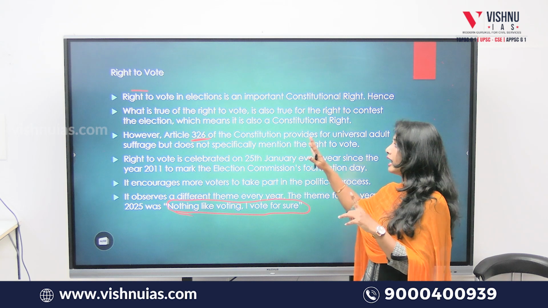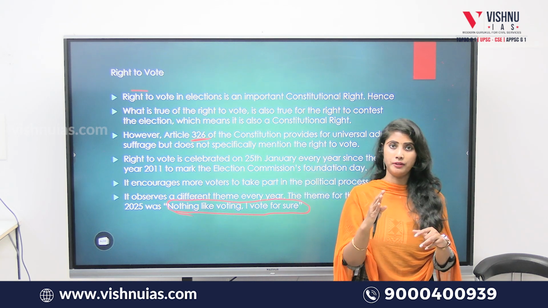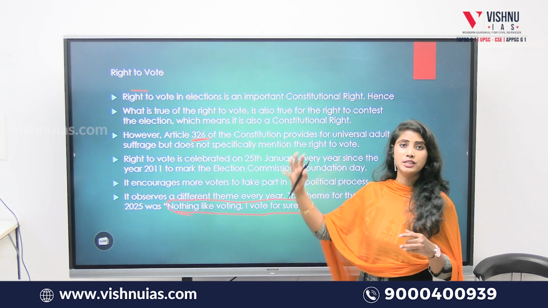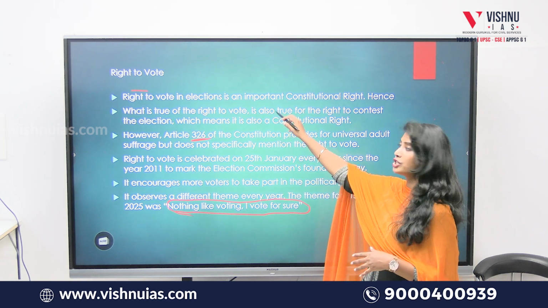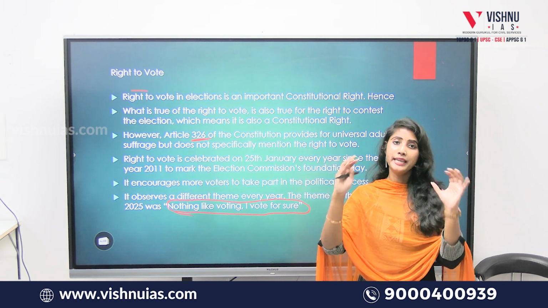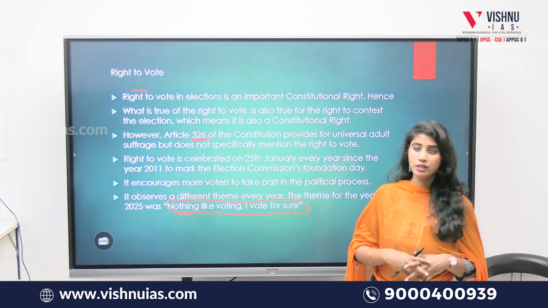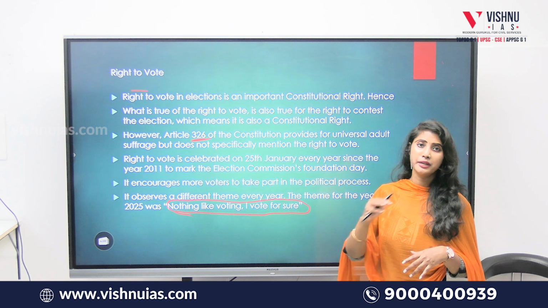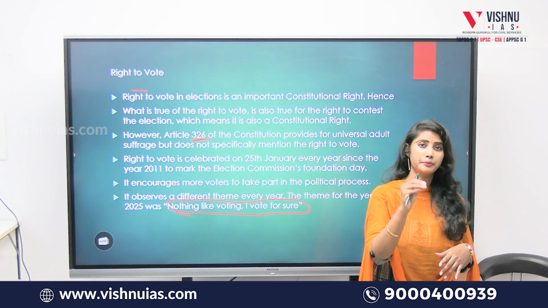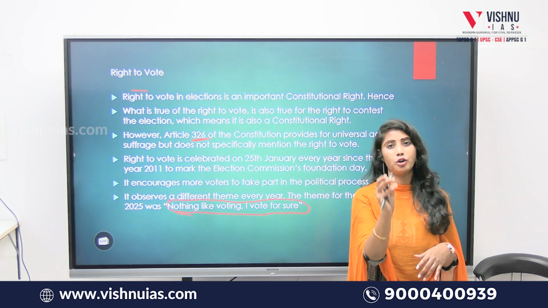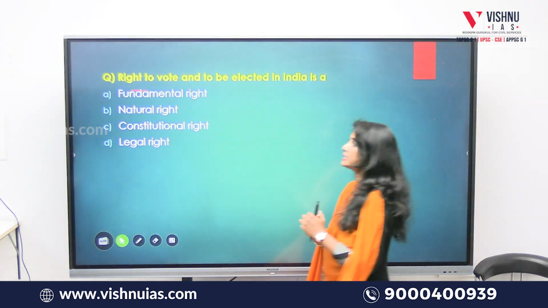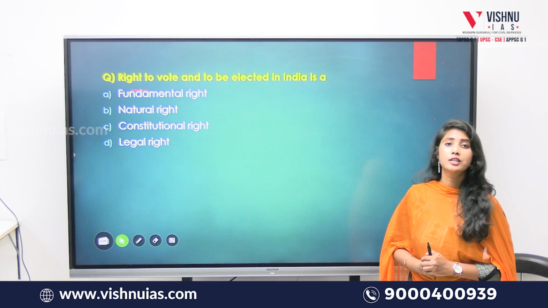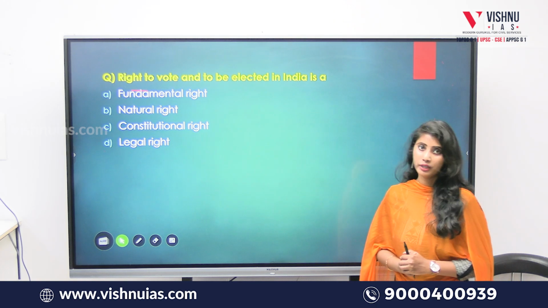I'll give you a detailed description regarding the difference between these rights in the next session whenever it is possible. But for now, remember that a constitutional right has a very broad meaning and scope compared to fundamental rights, whereas fundamental rights are embedded only in Part 3 of the Constitution. That means they are only a small part of the Constitution. So the answer here is that the right to vote is a constitutional right. Okay, clear?